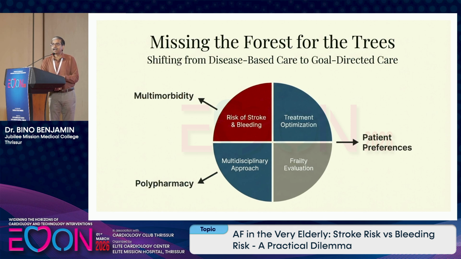If you look at the elderly patient, they may be having a lot of other comorbidities. They may have neurological issues, hypertension, diabetes, other common issues, orthopedic issues. They may be on polypharmacy, multiple drugs from the neurologists, orthopedicians, multiple areas. So you have to shift the focus from just managing atrial fibrillation to the patient as a whole. Otherwise, you will miss the forest for the trees.